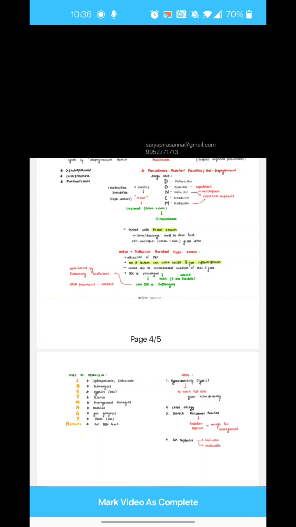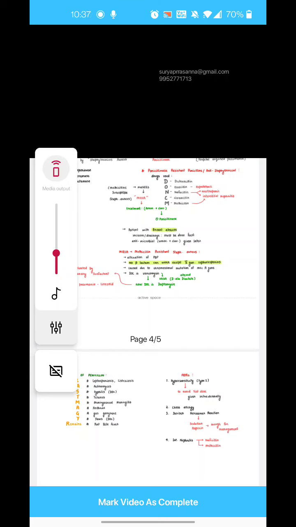Now, why are they called like that? Because they have a ring. Beta lactams have a ring, and it is like this. This is the beta lactam ring, and the nearby ring is called thiazolidine ring. So all of them have this beta lactam ring, and that's the reason they are called beta lactams. And monobactam has only this ring, and that's why it is called monobactam, only one ring.